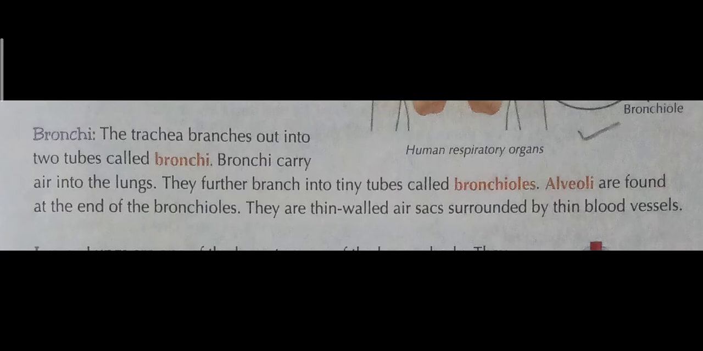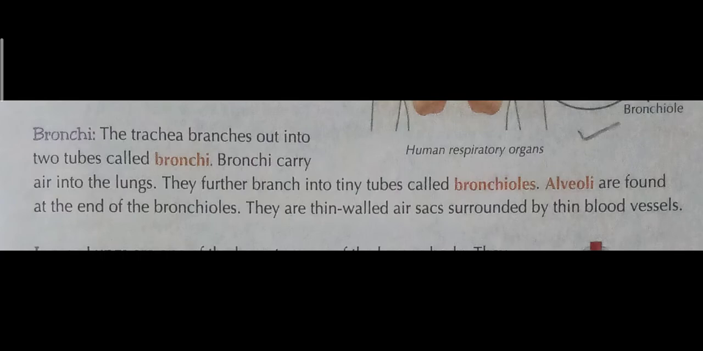Next one is about bronchi. The trachea branches out into two tubes called bronchi. Bronchi carry air into the lungs. They further branch into tiny tubes called bronchioles. Alveoli are found at the end of the bronchioles. They are thin-walled air sacs surrounded by thin blood vessels.